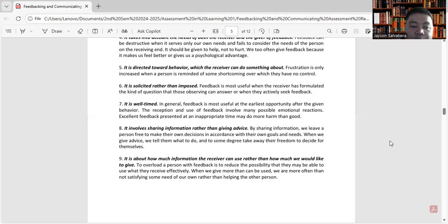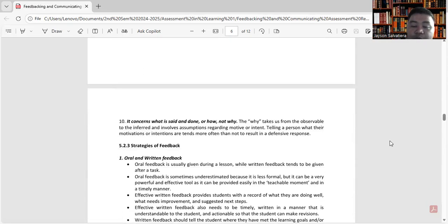number 9. It is about how much information the receiver can use rather than how much we would like to give. So, to overload the person with feedback is to reduce the possibility that they may be able to use what they receive effectively. When we give more than can be used, we are more often than not satisfying some need of our own rather than helping the other person. And last, we have number 10.